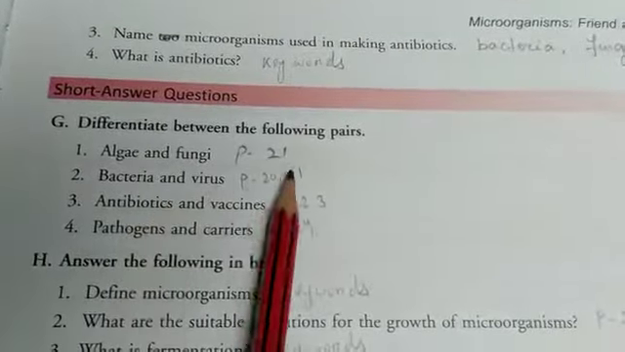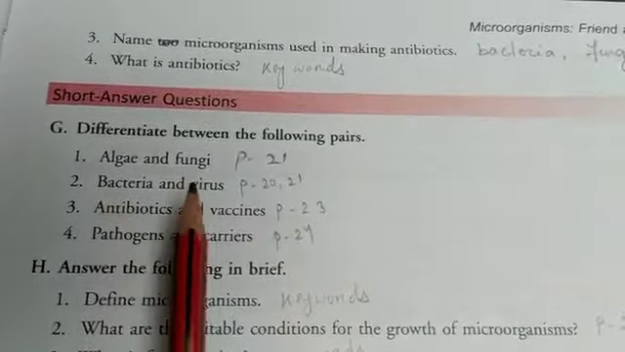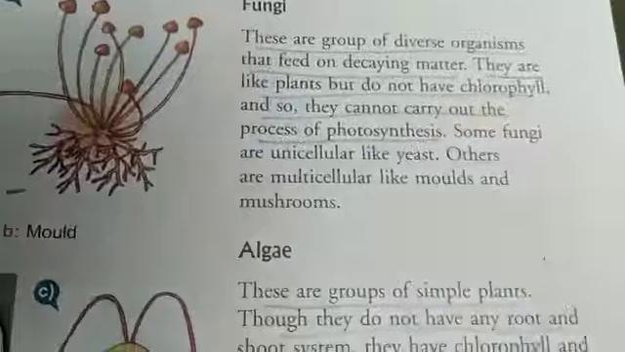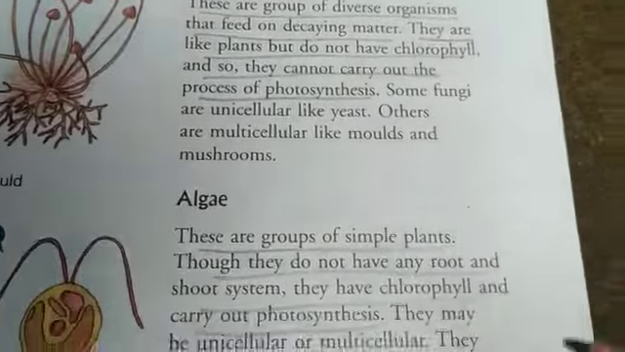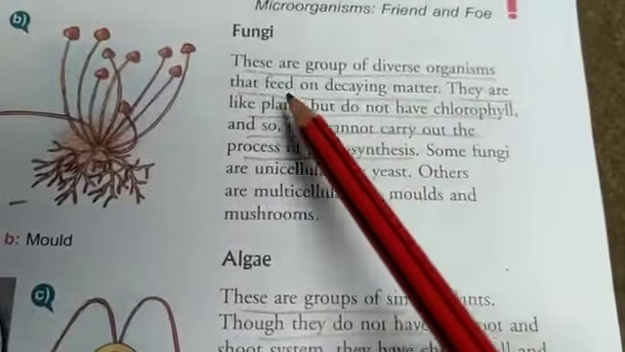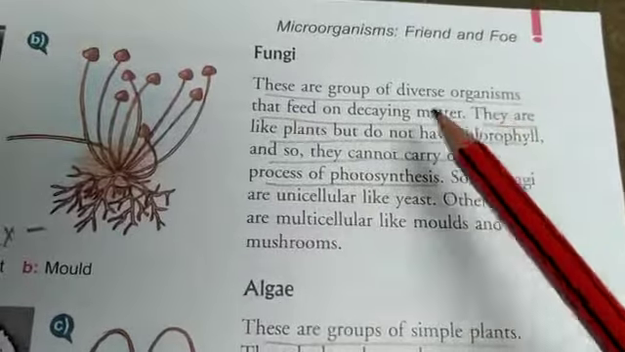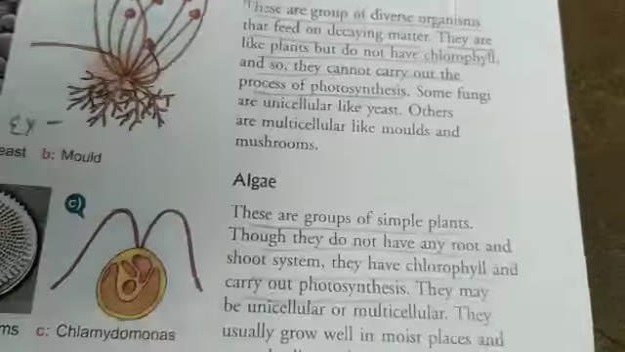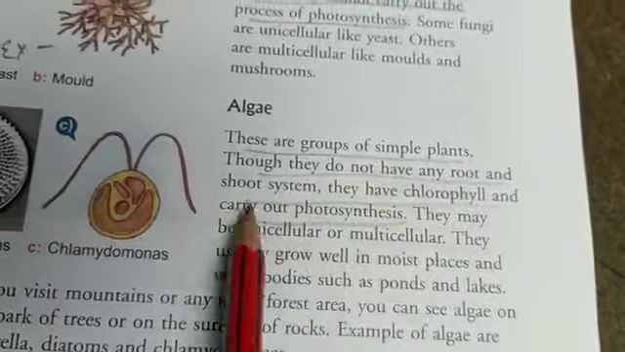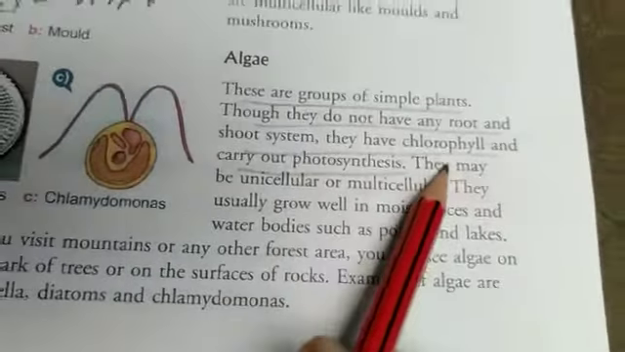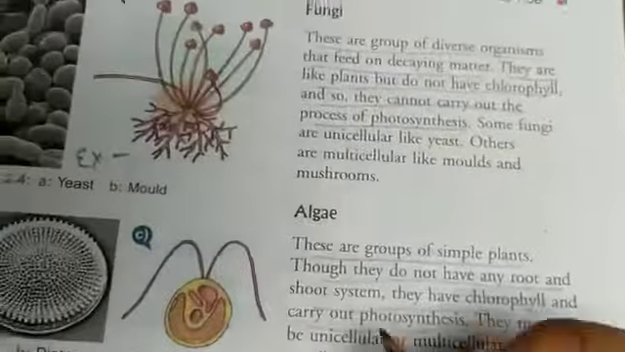And differentiate between the following pairs, algae and fungi. Page number 21, algae and fungi, both of these are there. So what I have underlined, you can write those. You have to make points. You can make 2 points. Fungi are a group of diverse organisms that feed on decaying matter. They are like plants but do not have chlorophyll, so they cannot carry out the process of photosynthesis. Algae are groups of simple plants, though they don't have any root and shoot system, but they have chlorophyll, so they carry out photosynthesis. So this is your G number 1. You can write the difference.